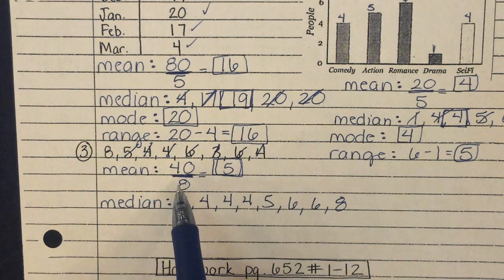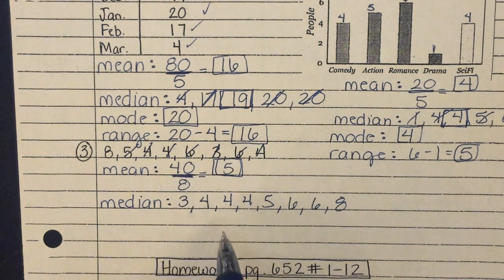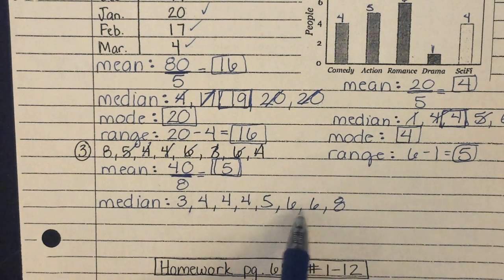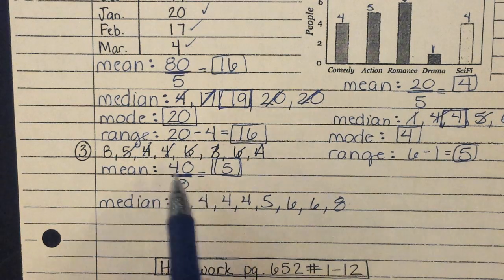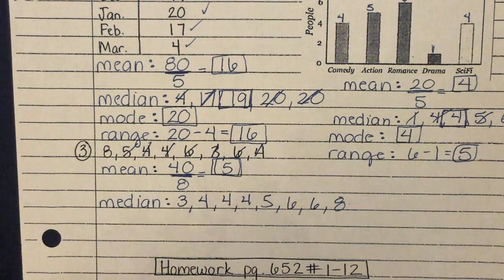Okay, how many did I say there were? 8? Y'all see where I've written that in my work? There's 8 numbers. I'm just going to count. 1, 2, 3, 4, 5, 6, 7, 8. Is that an easy way to check and make sure I've got them all? All right, I would definitely recommend doing that on your homework and on your test.